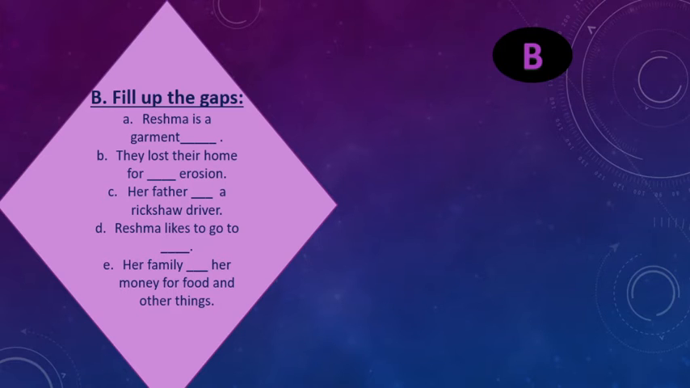So boys, next, fill in the gaps. Reshma is a garments dash. They lost their home for dash. Her father dash a rickshaw driver. Reshma likes to go to dash. Her mother dash. Her family dash her money for food and other things.